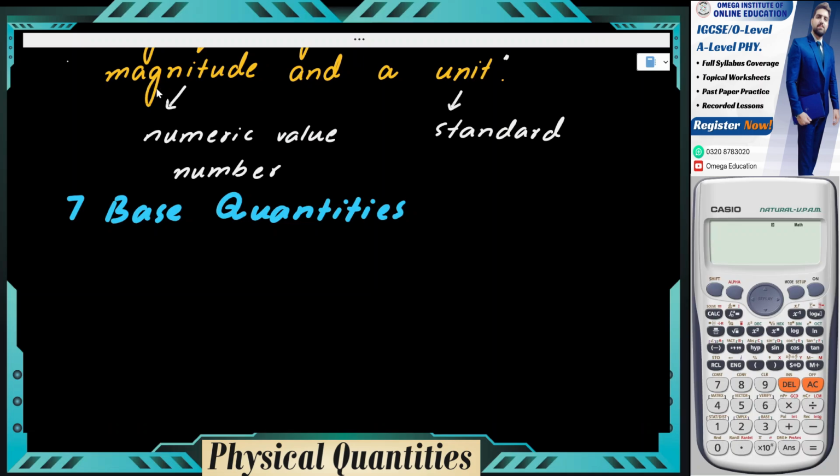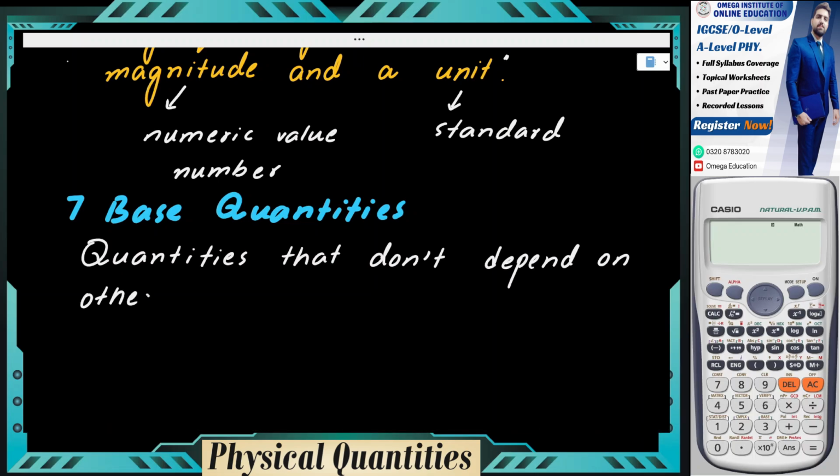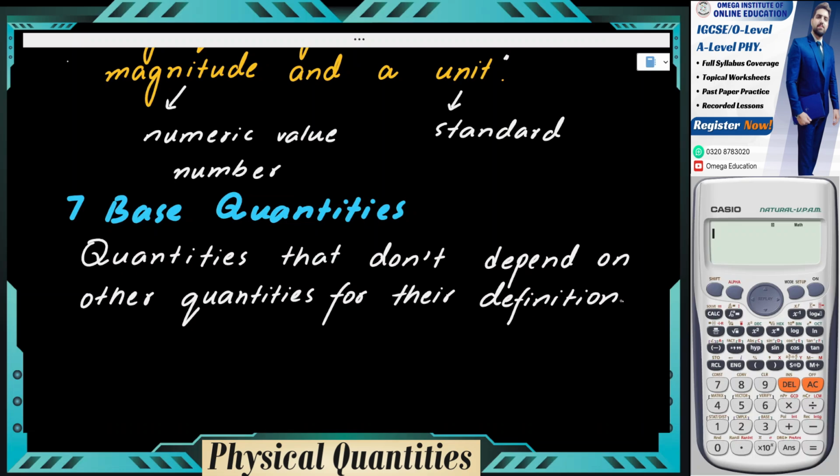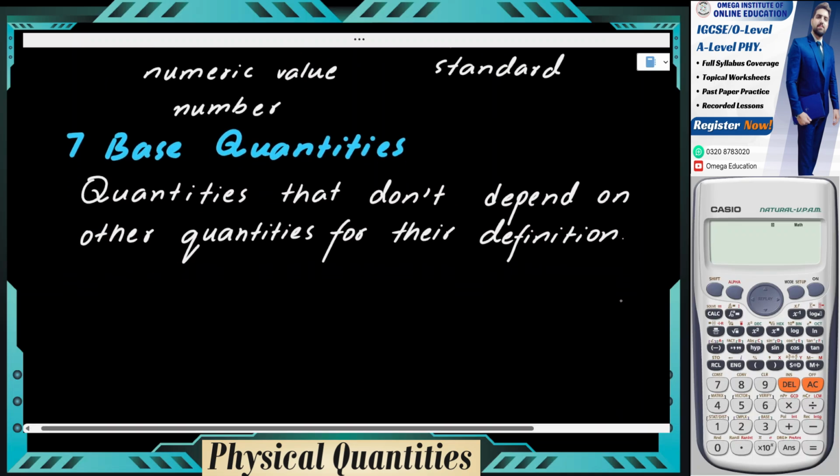But let's talk about speed. Now speed depends on 2 things: how much distance is covered in a specific amount of time. So I consider 2 things: distance and time. So let me define base quantities first. These are the quantities which do not depend on any other quantity for their definition. They have their own existence.